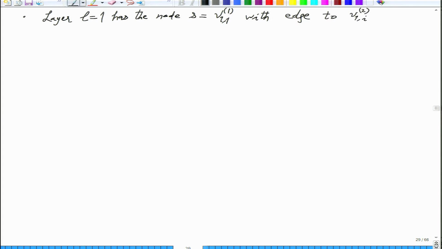So we are drawing an edge from the first layer to the second layer with weight x1I. And this you do for all I.